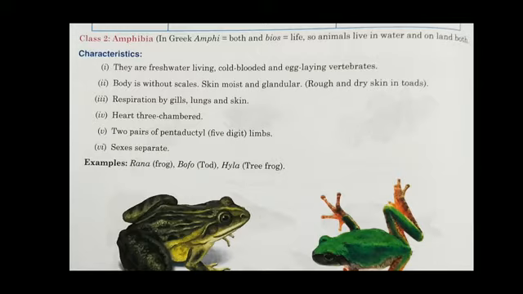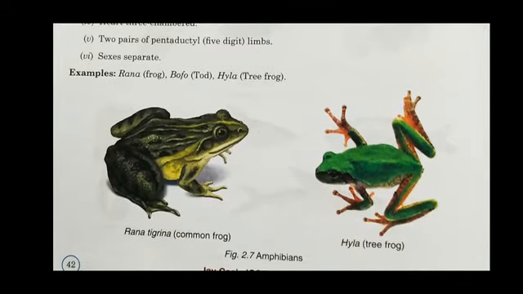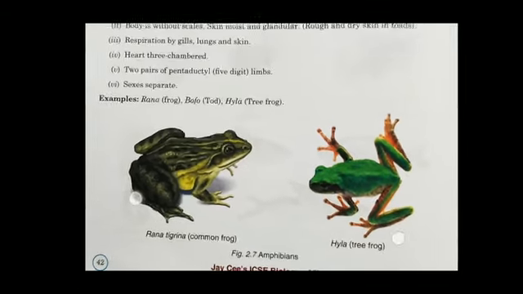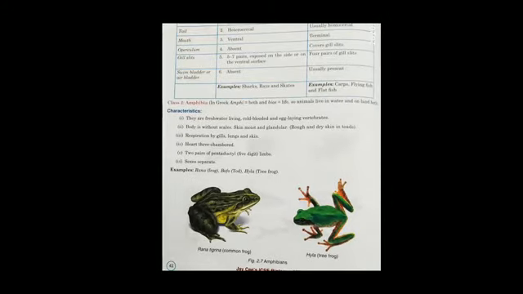So these animals can live in water as well as on land, and they are cold-blooded and they lay eggs, and they have separate males and females. The examples are very common, a frog and a toad, and you might have seen these. They come in the class Amphibia in the animal kingdom.